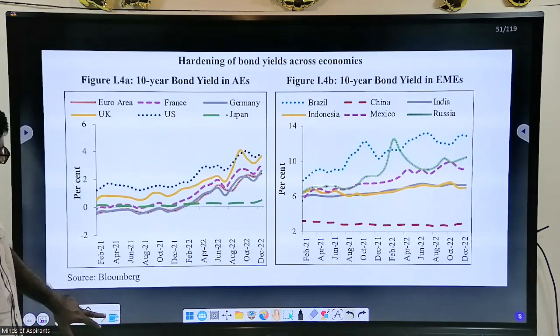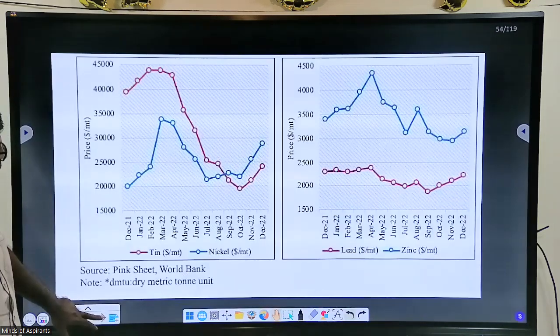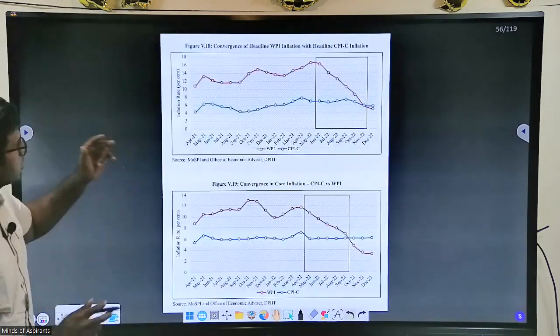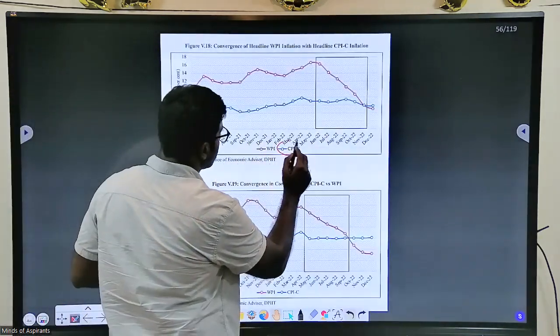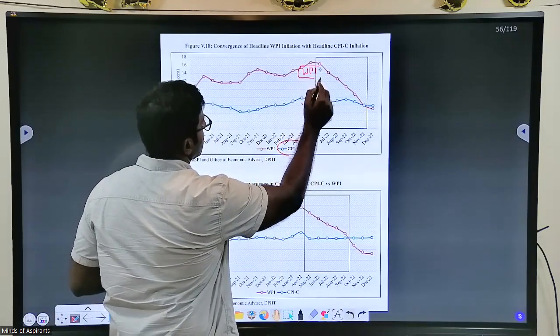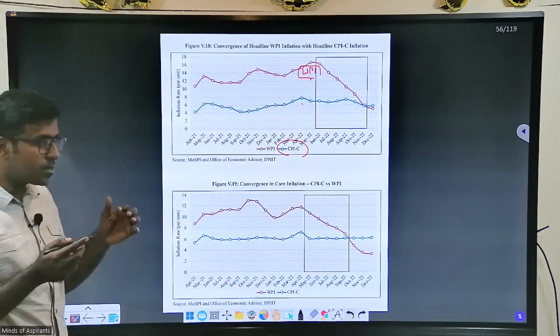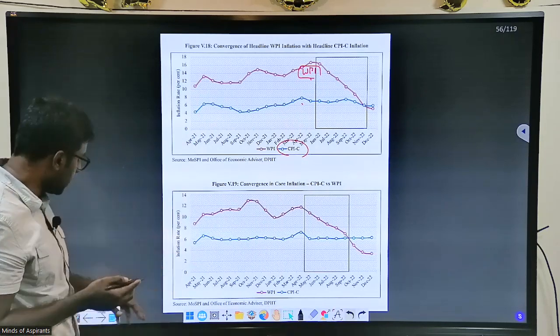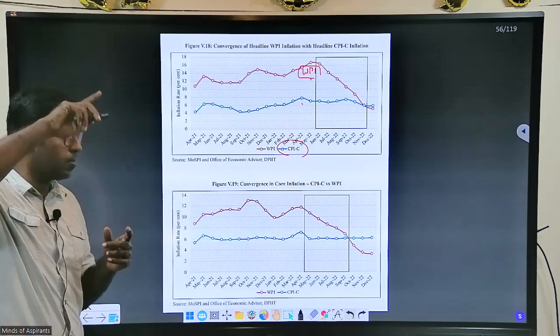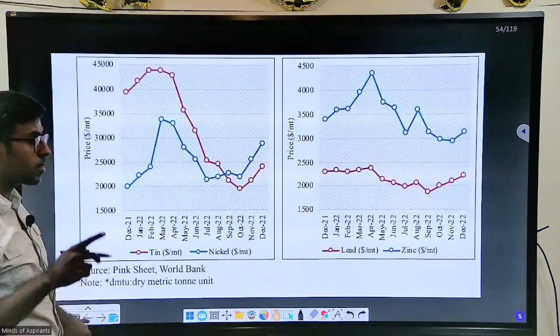If you happen to see the wholesale price index, it was high. So this is the point. This is the consumer price index, and this is the wholesale price index. The wholesale price index was high because the input costs of so many products were higher, because of the supply problem due to the Russia Ukraine crisis.